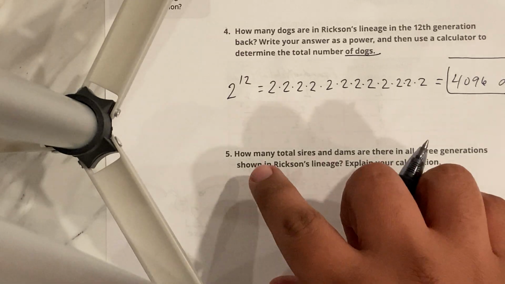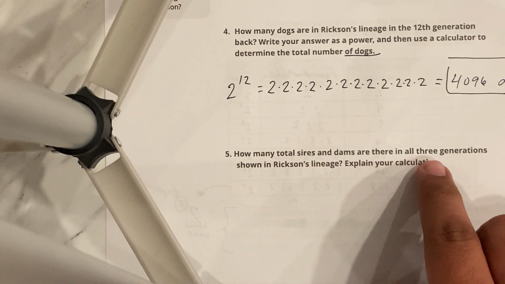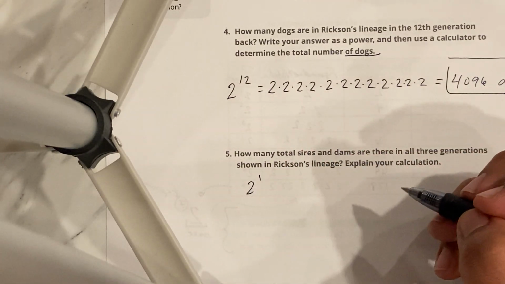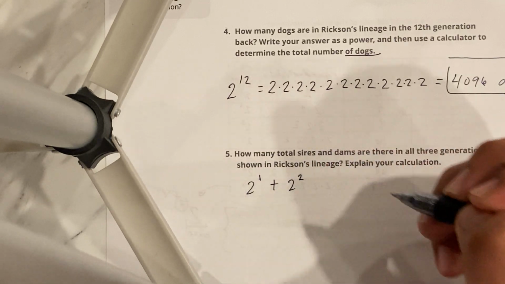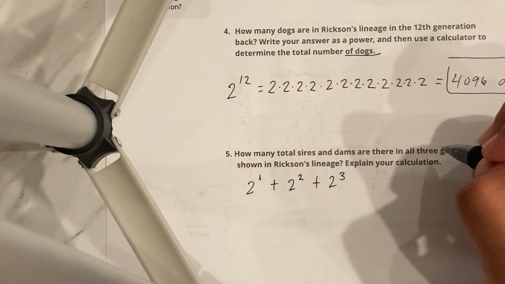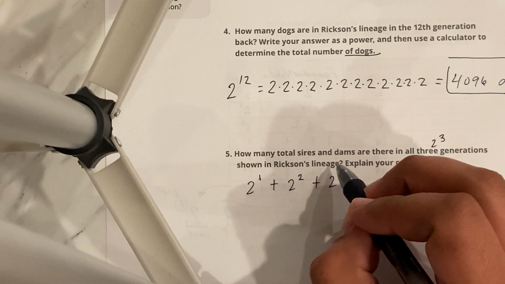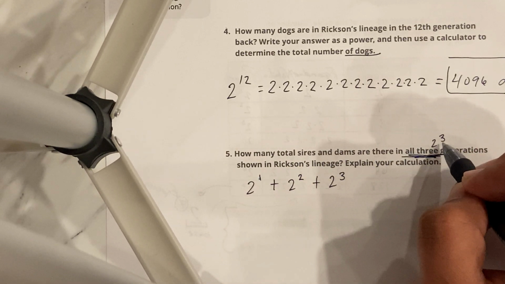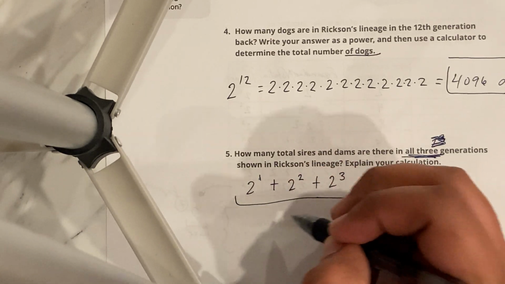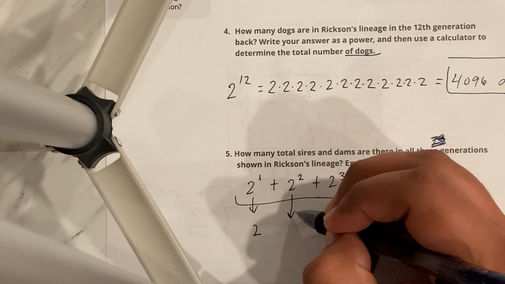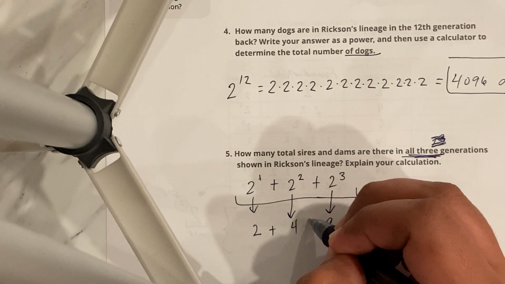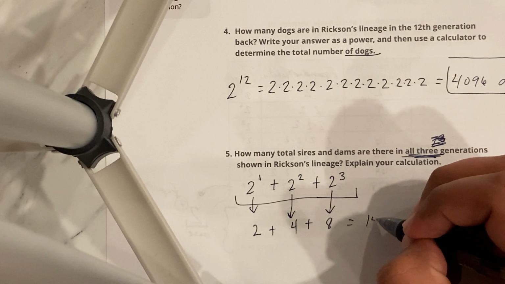Okay. Another thing to consider, how many total sires and dams are in the first 3 generations. That's just talking about generation 1, which is 2 to the first power, plus 2 to the second power, because that's generation 2, plus 2 to the third power. We can't just say, go to 2 to the third, because it's asking what are the total amount in all 3 generations, okay? So don't get confused with that. If you go back to the chart, I'll help you real quick. This is just 2. This is 4. This is 8. Double check with the table. 2 plus 4 plus 8. That gives me 14. Cool.